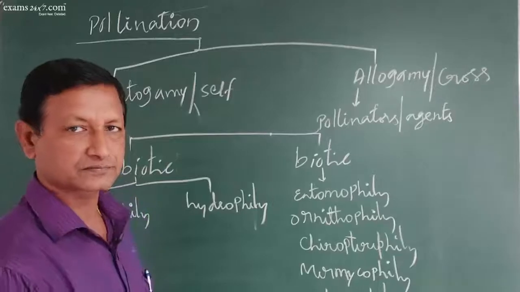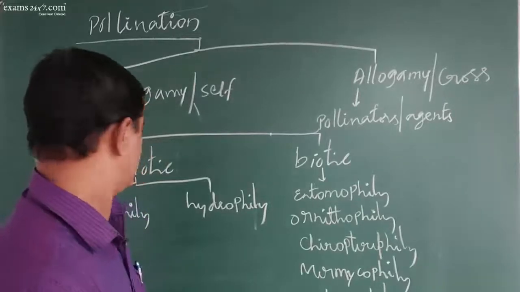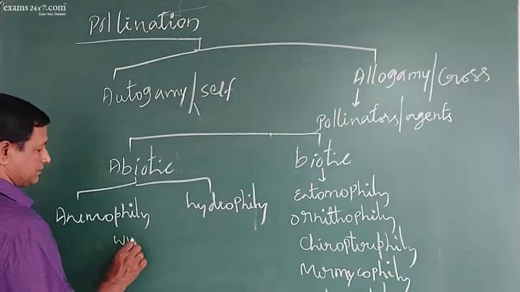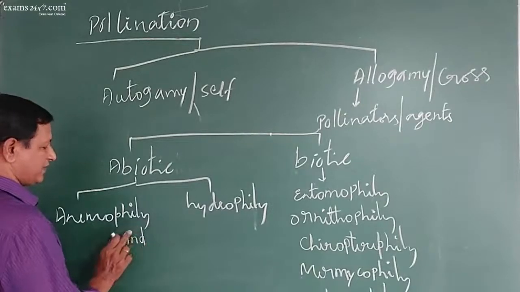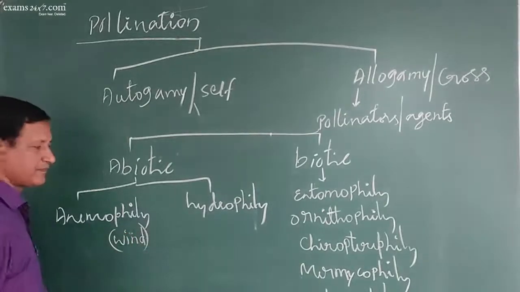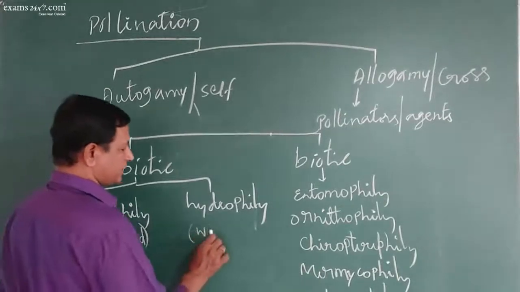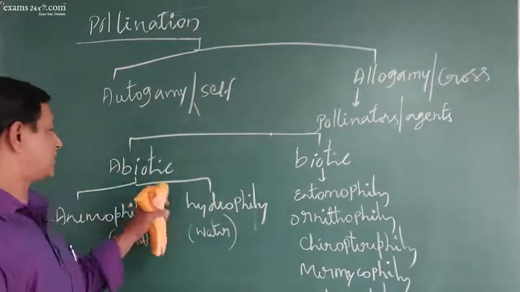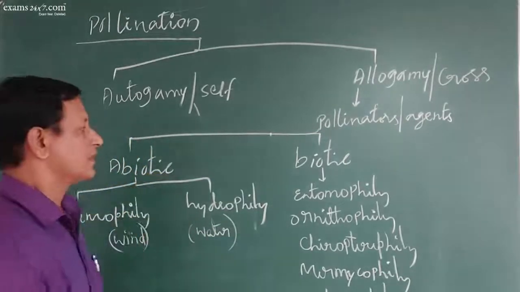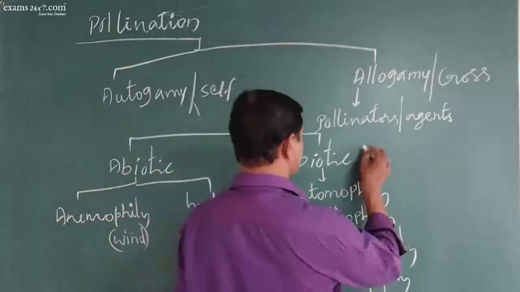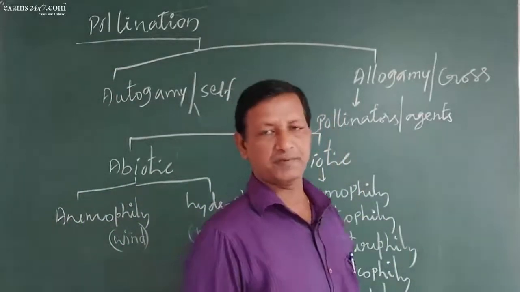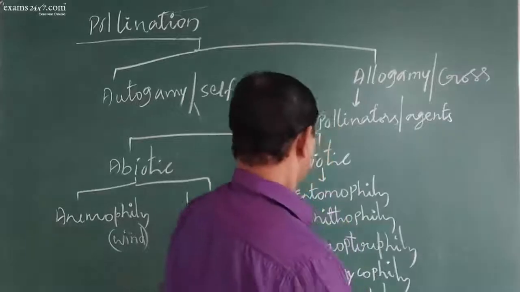Now, anemophily refers to wind. Pollination by wind is anemophily. Pollination by water is called hydrophily. These two are the abiotic pollinators. Biotic pollination is by biotic agents; living organisms help in the process of pollination.